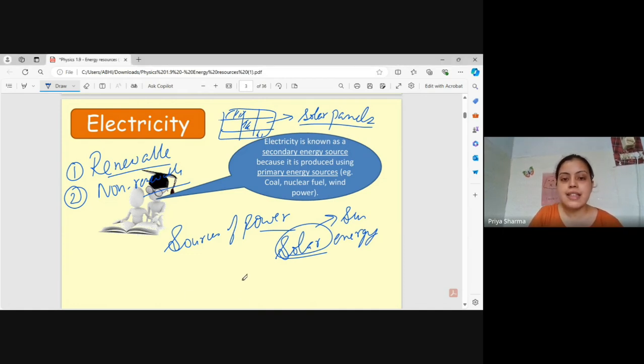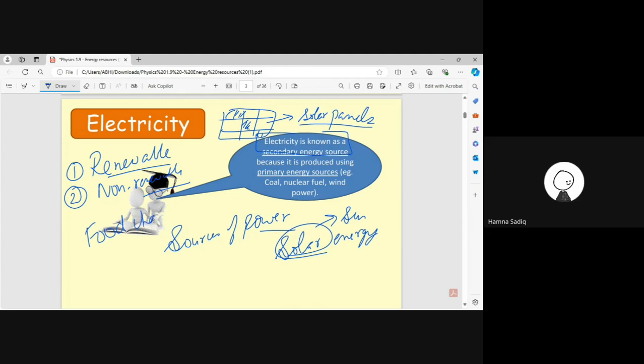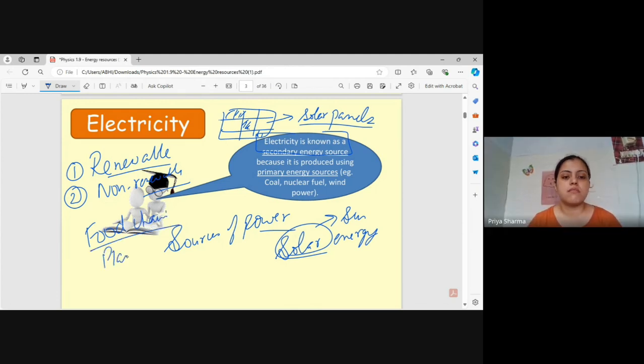So I'll move forward with the slide. Now, electricity is known as a secondary energy source. Why is electricity known as a secondary energy source? Because it is produced from something. Now, you must have heard about the food chain. Have you heard about the food chain? Now, plants are producers and everyone else is consumers. These are the primary energy sources. Everyone who derives energy from these will be secondary energy sources.